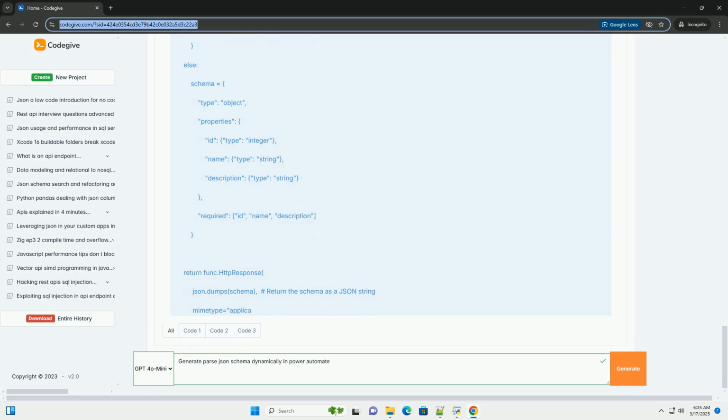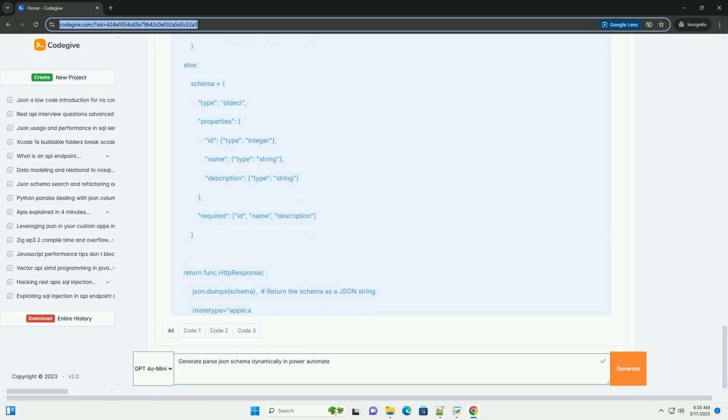Detailed examples. Let's dive into detailed examples for the most practical approaches, using compose actions and string manipulation, and leveraging Azure functions. Example 1, using compose actions and string manipulation. Scenario: you receive JSON data from an API that contains product information. The price field may or may not be present in the JSON response. We want to dynamically generate a JSON schema to handle both cases.